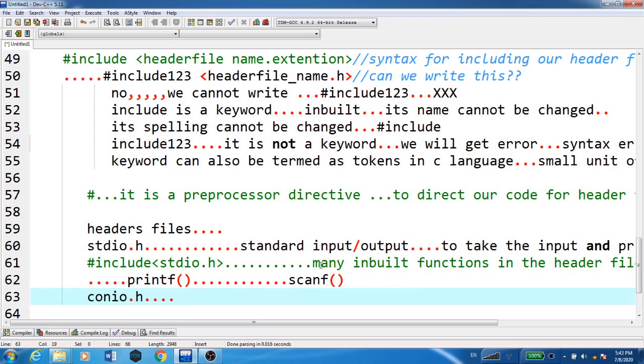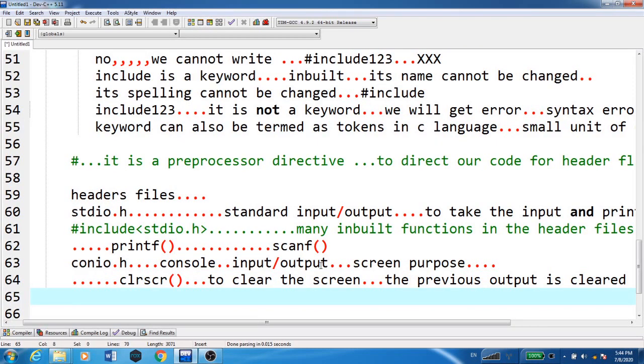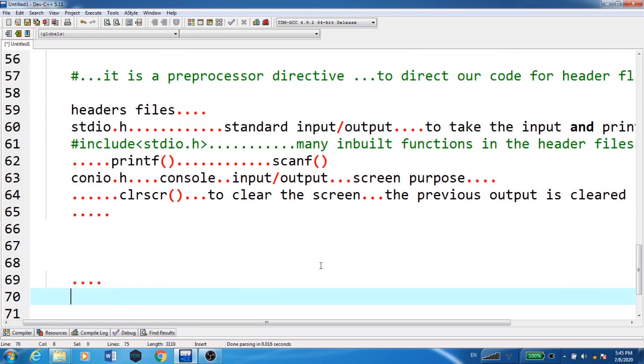In the same way we have one more header file, conio, which is nothing but console input output, for the screen purpose. This header file has some functions like clrscr, to clear the screen, that is, the previous output is cleared, and many different functions. Next, we will see the syntax, the way to use printf and scanf.